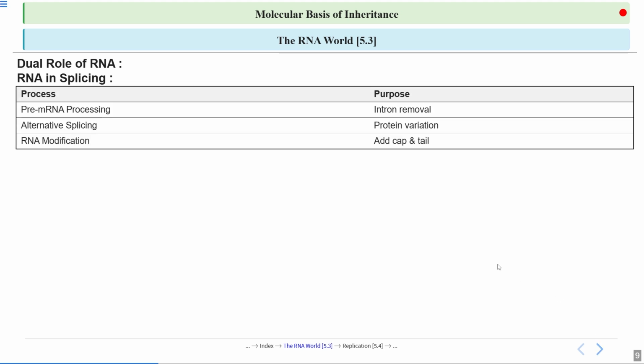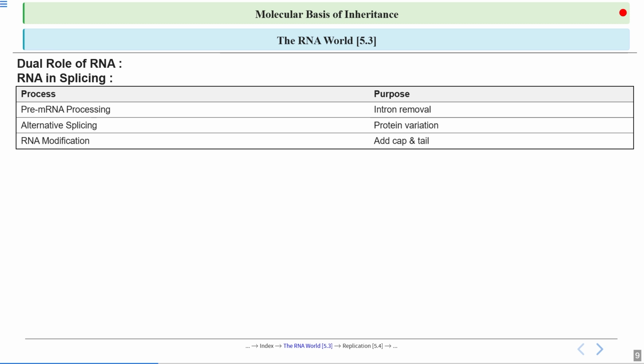So if we talk about splicing, the role of RNA is what? First, pre-mRNA processing. So we know that when this mRNA has been transcribed from DNA, what happens? It has both exon and intron. What is exon? Exon is the part which is going to code for protein, whereas intron does not code for protein. So we have to process this pre-mRNA into mature mRNA by removing this intron, which is the non-coding part.